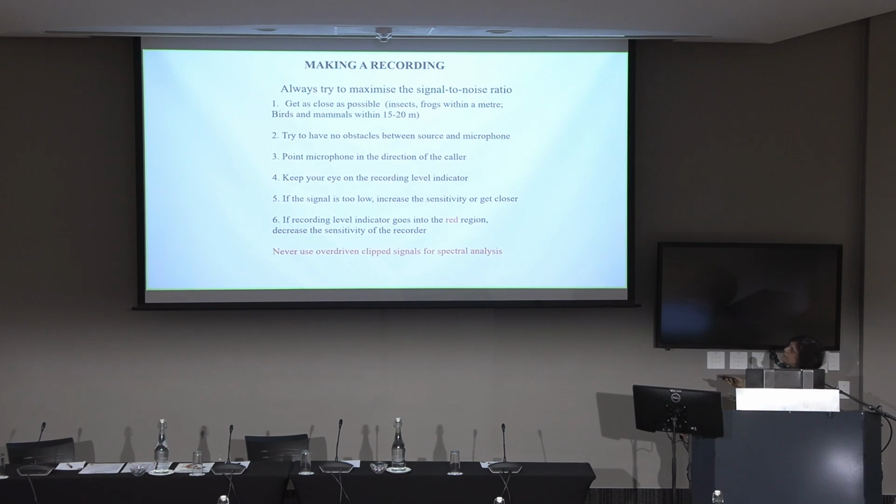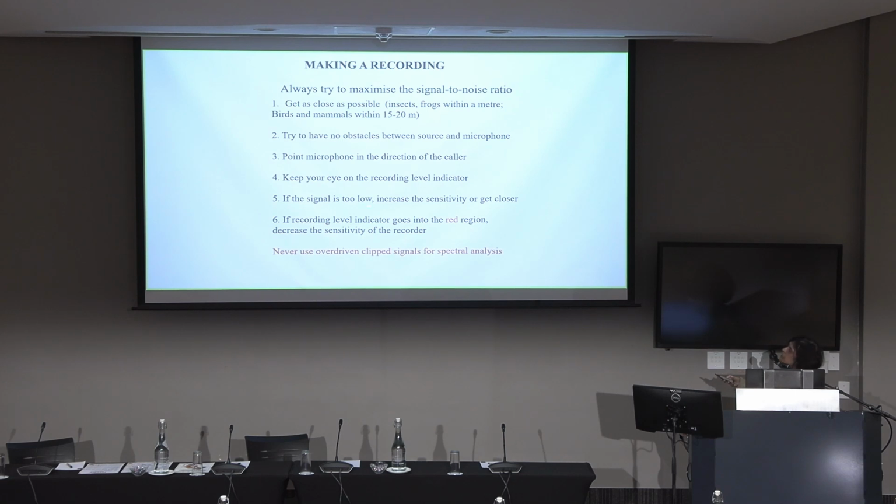So getting as close as possible, having no obstacles between the sound source and the microphone, and pointing the microphone in the direction of the caller, having a directional microphone, all of these things help. Another important thing to keep your eye on is the recording level indicator. It will show you green or it will show you red.